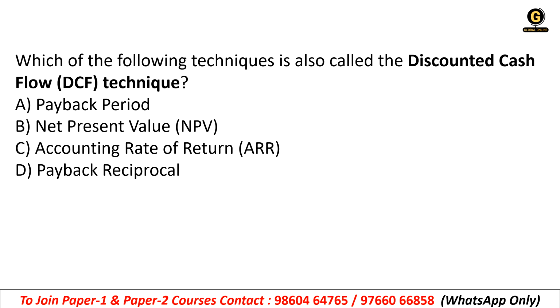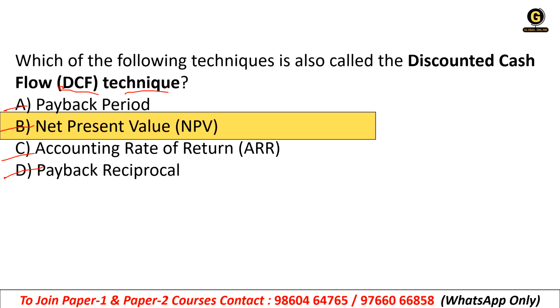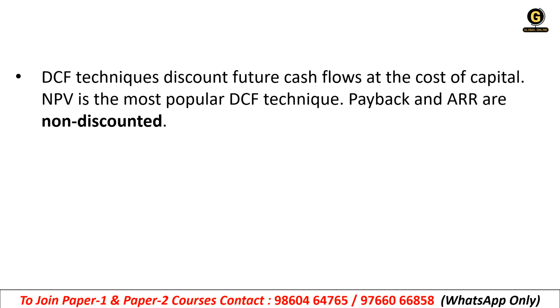Which of the following techniques is also called the discounted cash flow, DCF technique? Payback period, net present value, accounting rate of return, or payback reciprocal. The right answer is option B, net present value. It is also called the DCF, discounted cash flow technique. Remember this: DCF techniques discount future cash flows at the cost of capital, and NPV is the most popular DCF technique.